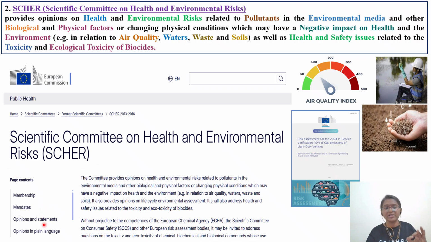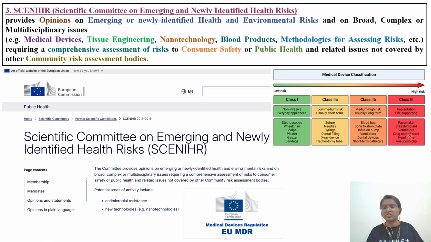Here you can see opinions and statements, opinions in plain language. So this is the thing about the second regulatory agency. Now we'll discuss the third regulatory agency, that is SCENIHR. SCENIHR is the Scientific Committee on Emerging and Newly Identified Health Risks.